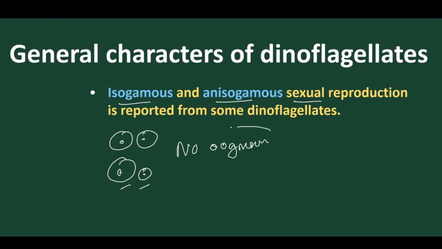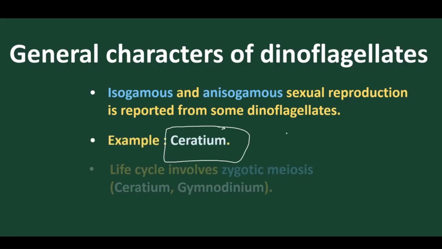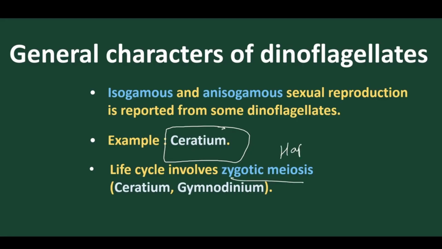We know very well what the oogamous type is. Oogamous is the union between non-motile and motile gametes, but dinoflagellates don't have this oogamous type of sexual reproduction. The best example of sexual reproduction is found in Ceratium. And normally the life cycle is zygotic meiosis. What is zygotic meiosis? Only haploid organisms undergo zygotic meiosis. Let's discuss how.